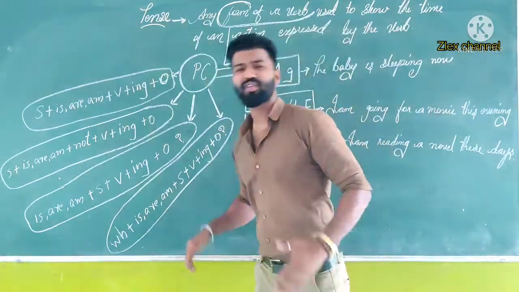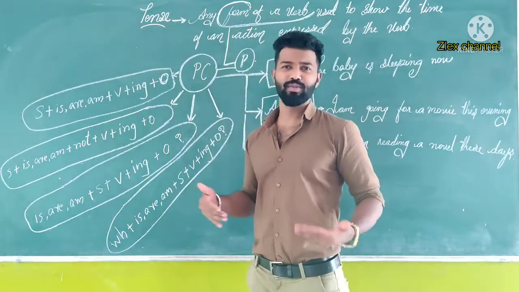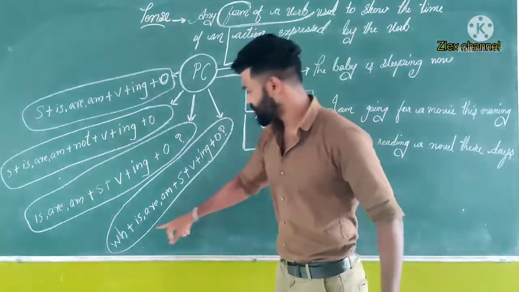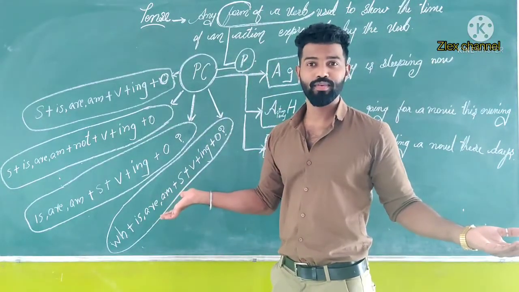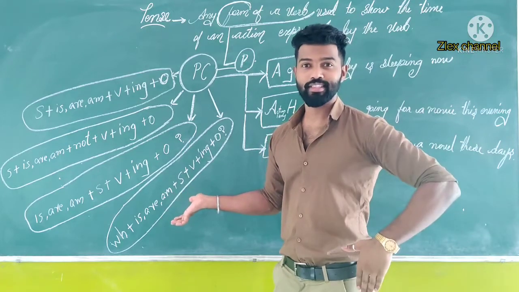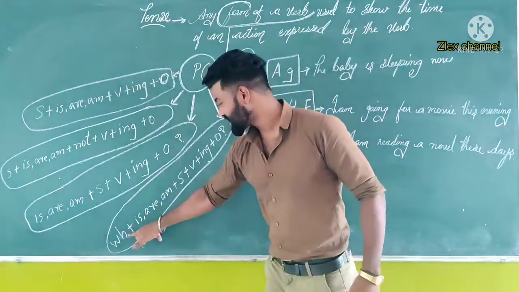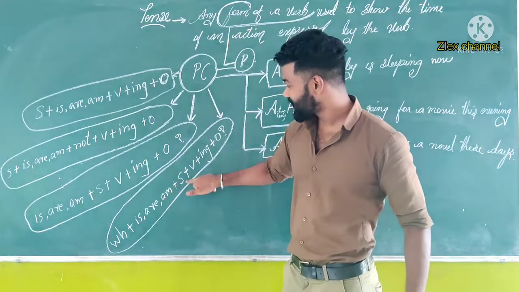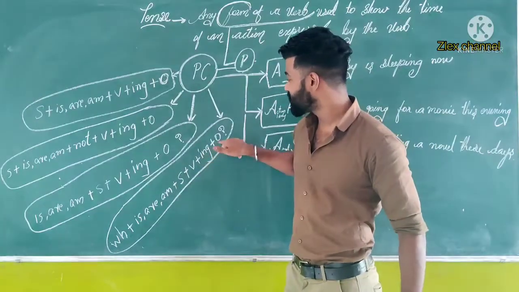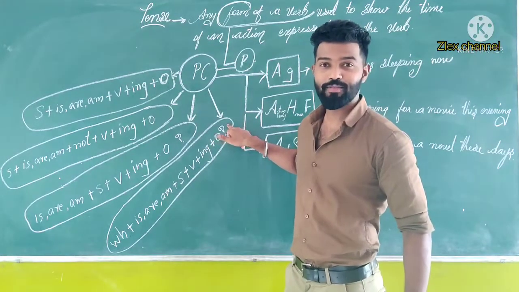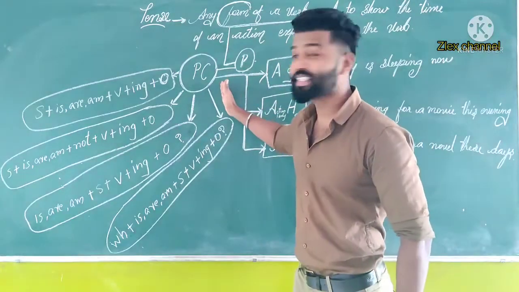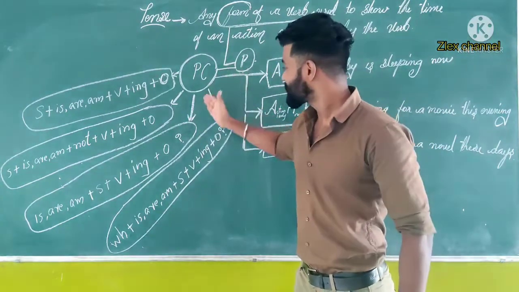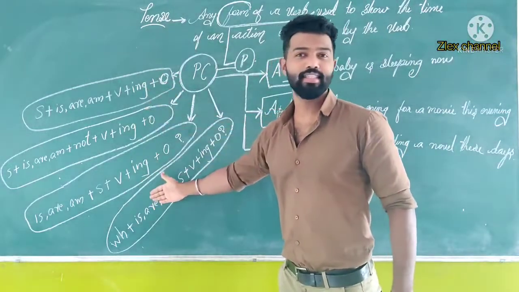Now WH, that is always we are using it. We used to ask these questions. For example, WH questions. Okay, what are you doing now? Where are you going now? When are you coming? So these are WH questions plus is/are plus subject plus verb plus ing plus object, then question mark. So friends, I hope you understood a little bit about the present continuous tense. So if you study this structure, then it is very easy for you to learn.